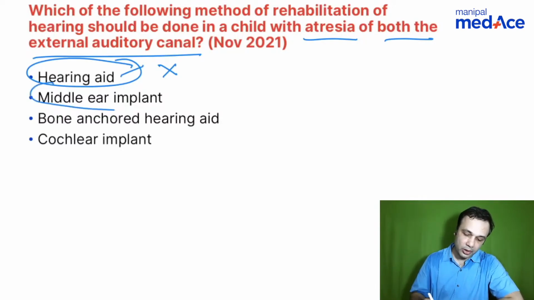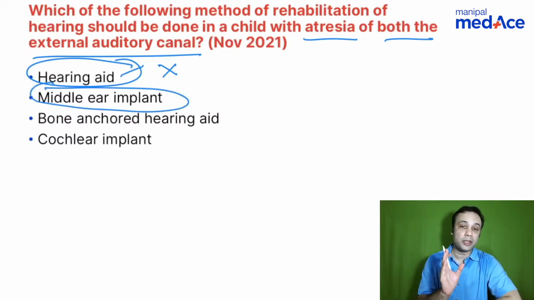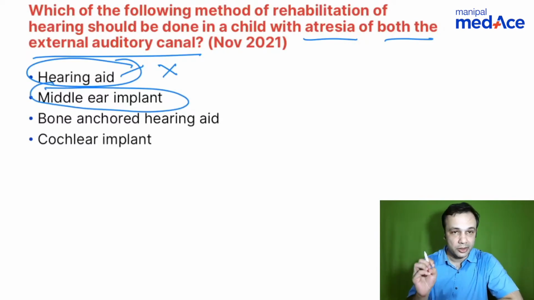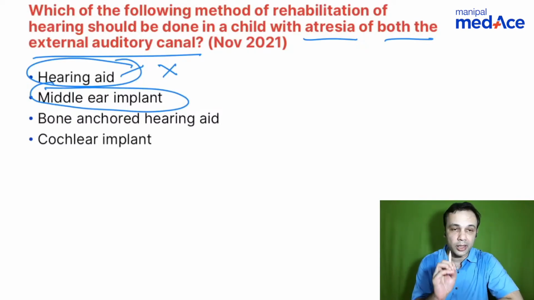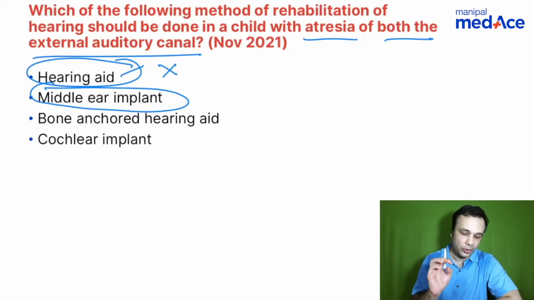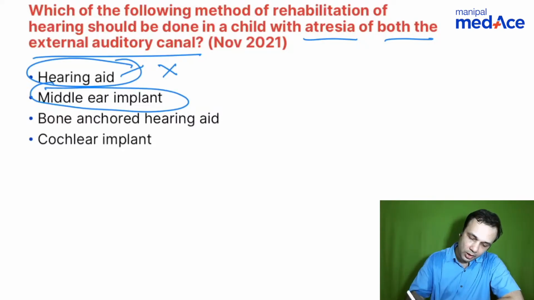When you talk about a middle ear implant, you need the thresholds to be stable. So when the air conduction or the bone conduction thresholds are stable, middle ear implants can be used both for conductive as well as sensorineural hearing loss. When you talk about bone conduction thresholds, it has to be in the range of 500 to 4000 hertz.